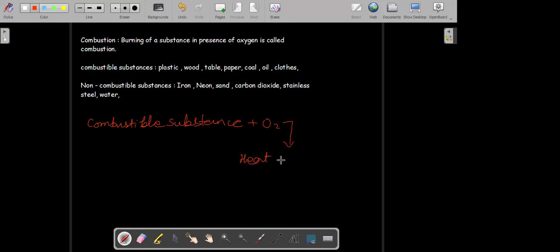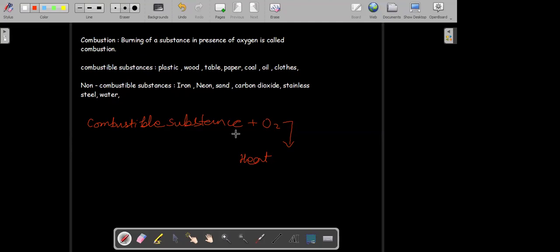It also gives you some amount of light energy. It depends, but heat energy will be there. So a combustible substance will burn in presence of oxygen and give you heat energy. You may also get light energy. It's not necessary that you will get light energy every time, but yes, you may. Up to now we have seen the substances which can be burned and the substances which cannot be burned.